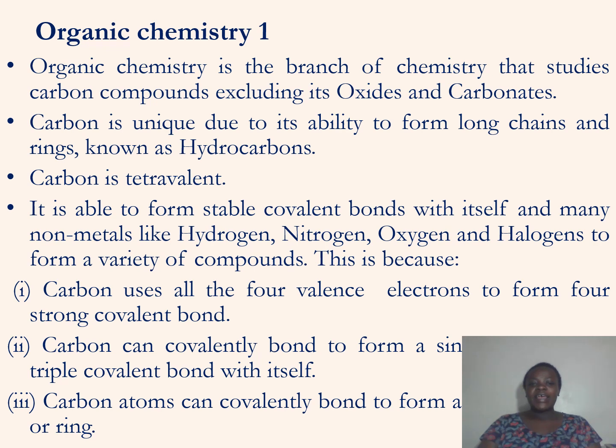Okay, so this is the first part, and we are going to define what organic chemistry is. We say organic chemistry is a branch of chemistry that studies carbon compounds excluding its oxides and carbonates. So we look at the carbon compounds, excluding the oxides and carbonates of carbon.